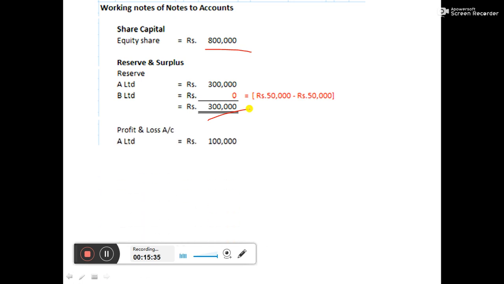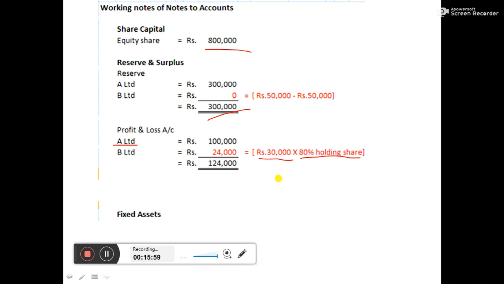Profit and loss account, A Limited as per the balance sheet 1 lakh rupees, and B Limited, the change, that is after 1st January 30,000 they have earned, and out of this 30,000 whatever B Limited has earned, 80% will go to A Limited. So 30,000 into 80%, 24,000 will go to A Limited. So the total of this is 1,24,000.